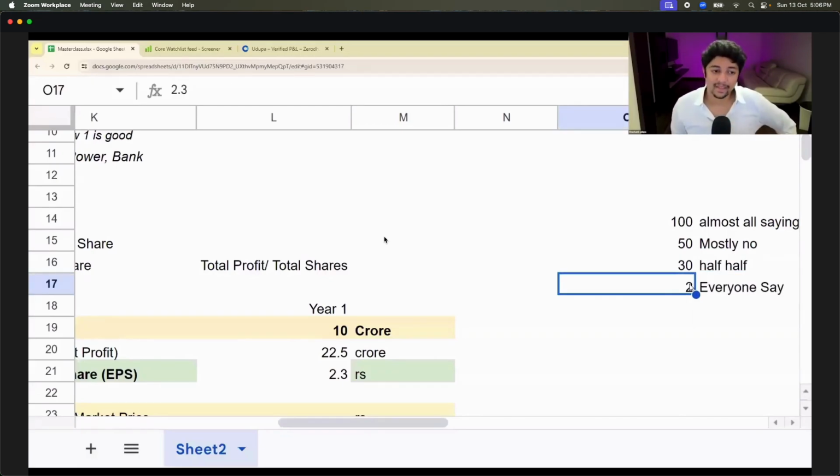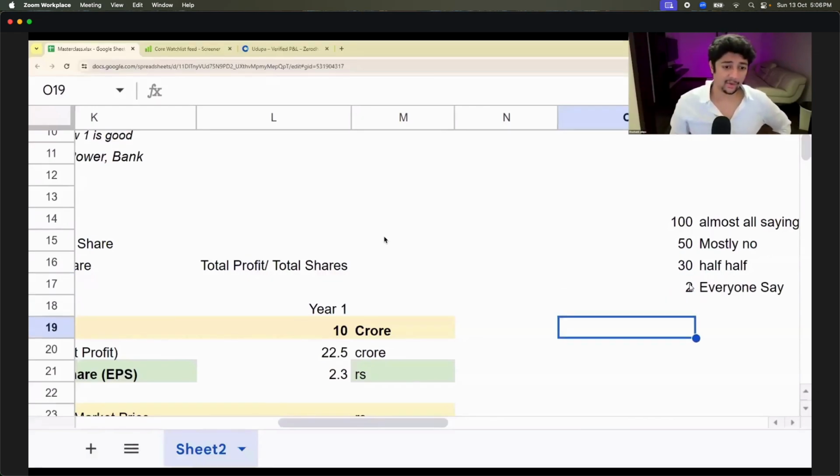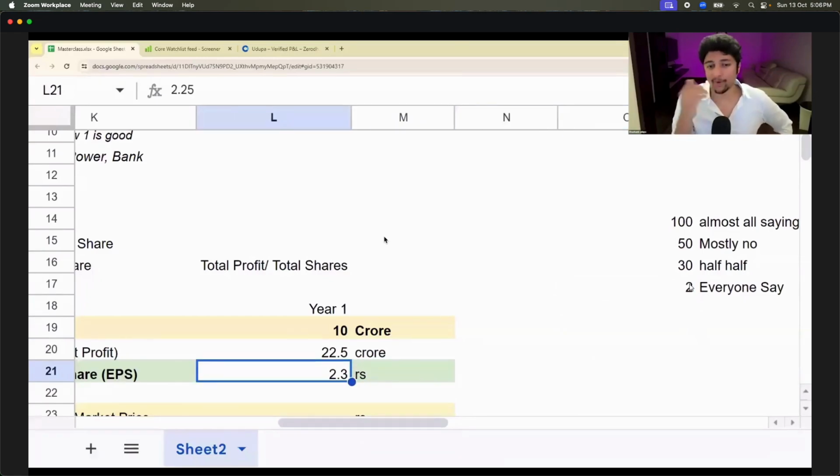Guys, can I tell you something? Very smart, by the way. When I told you that I'm making 2.3 crores per year, by the way, next year also I made profit, right? Remember, I made 2.8 crores next year. So my next year's profit per share, or EPS, was 2.8.